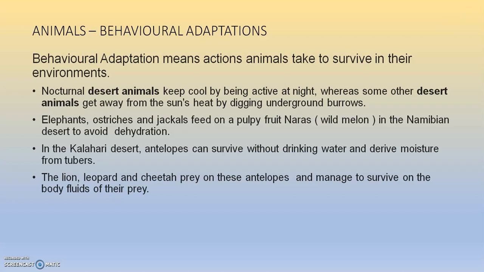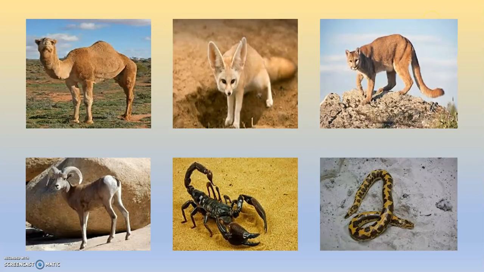The lion, leopard, and cheetah prey on these antelopes and manage to survive on the body fluids of their prey. So these are the different changes in the behavior of these animals which help them to survive in the desert. Here you can see the picture of the different desert animals discussed right now. Camel, this is the fennec fox. You can see the leopard here. Then here the antelopes, scorpions, snakes.